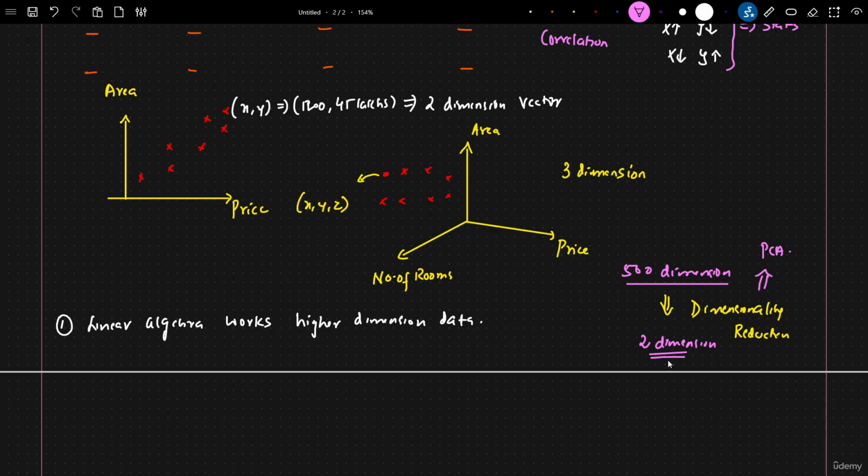So that we human beings can also understand, when it converts into 2 dimensions, what pattern the data actually follows, right? And just by seeing this data, we can even find out the relation, whether x is increasing, y is increasing, or x is decreasing, y is decreasing, or whether x is increasing, y is decreasing, or whether x is decreasing, y is increasing, right? We can even find out this particular relationship, okay? This is the most amazing thing about linear algebra. It works really well with higher dimension data. We'll be able to understand the data a lot, okay?